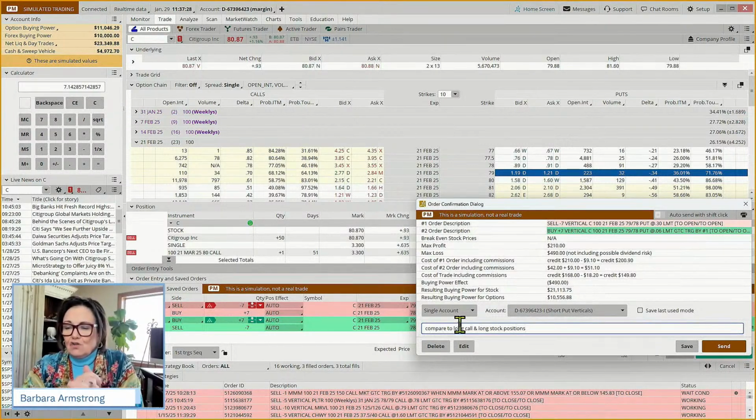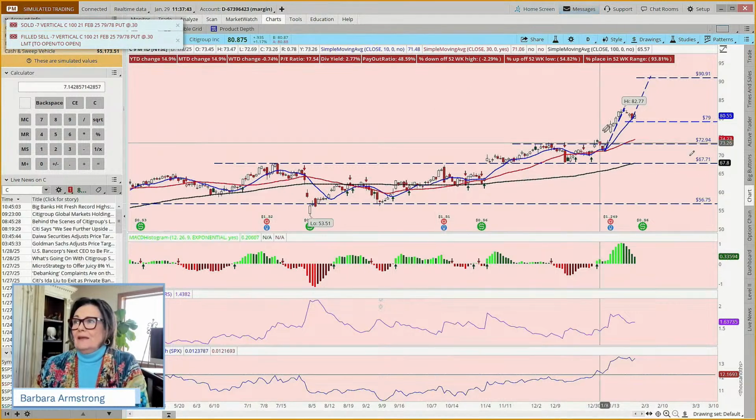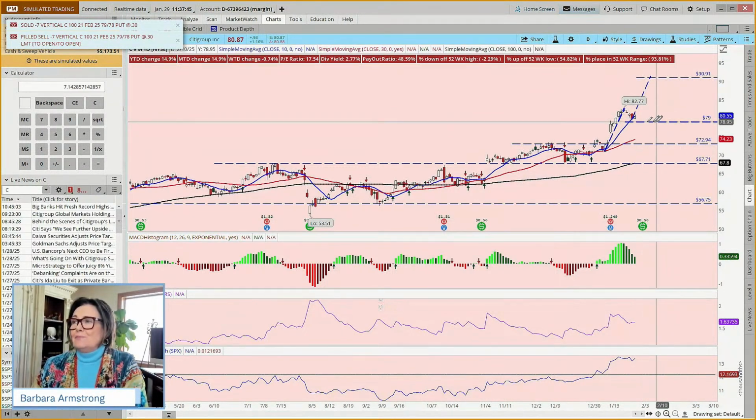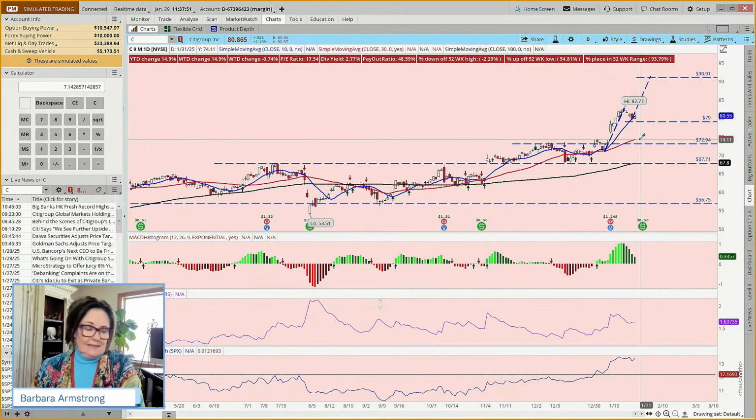So on the short put verticals, we don't put in a stop. We position size so that if we take the max loss, we aren't blowing up the account. But what we may look for is, hey, if this breaks below 79 and it looks like it's not coming back, then we may just decide to exit.